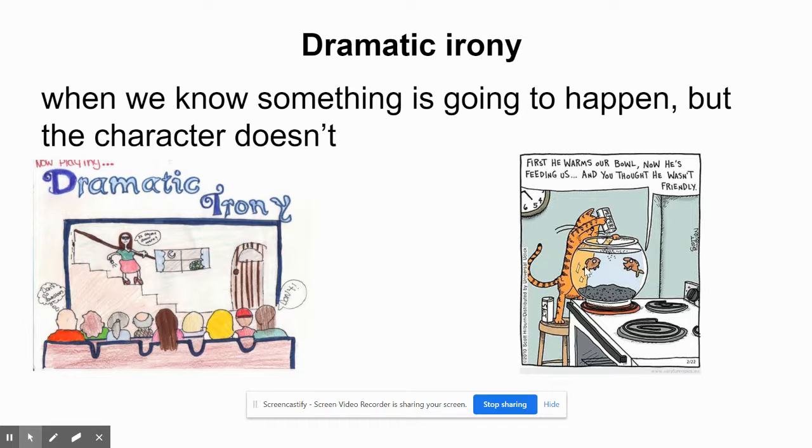So what's the cat doing? Well, it's really obvious to us. The cat is cooking the fish. He's got it on the stove. The stove's red. Okay, the fish bowl's getting warmed up. He's putting some salt and pepper. He's about to have a delicious meal of fish. Okay, and we can see that. But the fish doesn't know that's what's happening. The fish thinks that the cat is warming the bowl and feeding him to be nice. Okay, this is an example of dramatic irony.